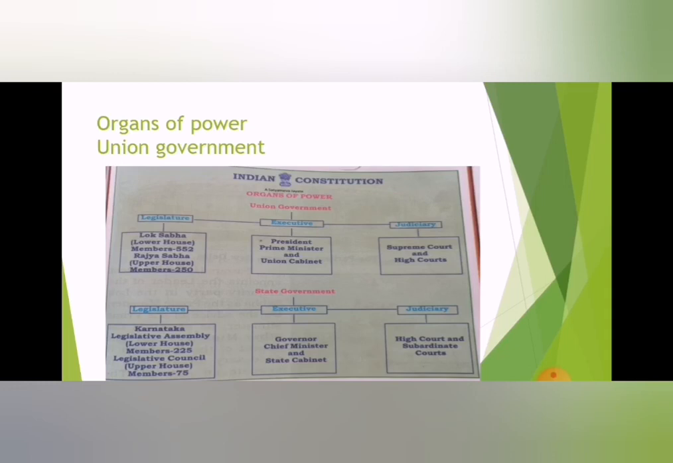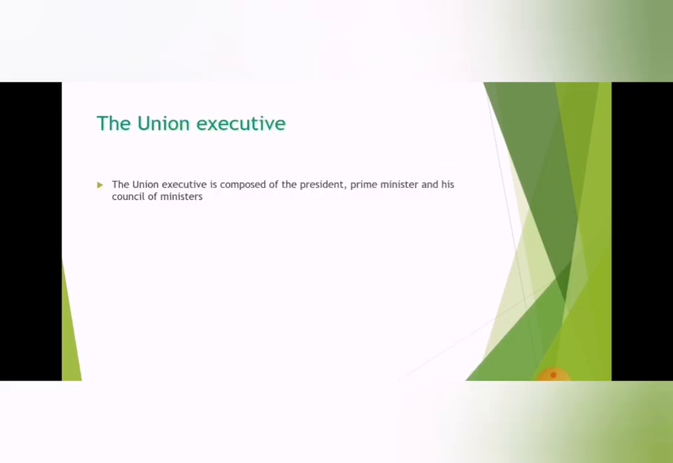Next, organs of power, union government. You see the picture: legislature, executive, judiciary. State government, and the first one, union government. The union executive is composed of the president, prime minister, and his council of ministers.